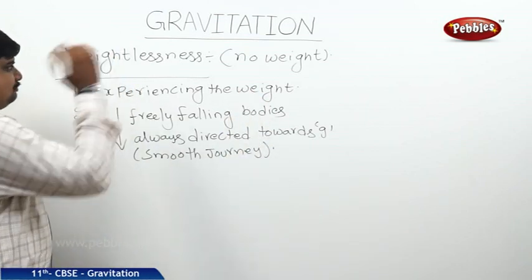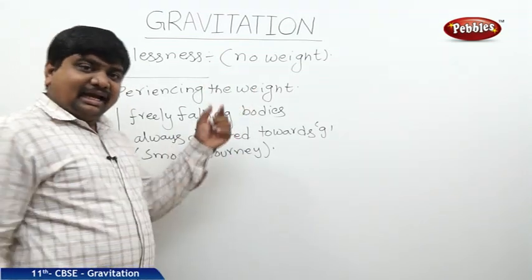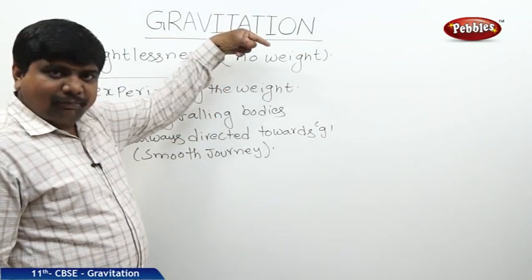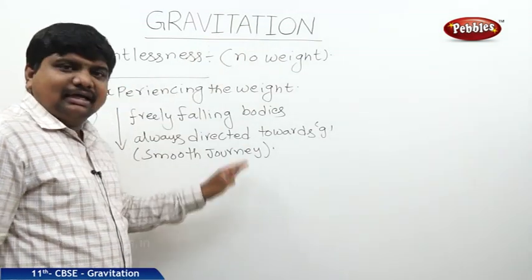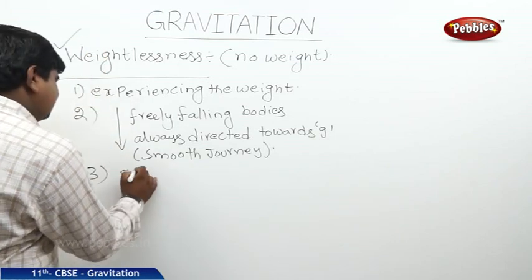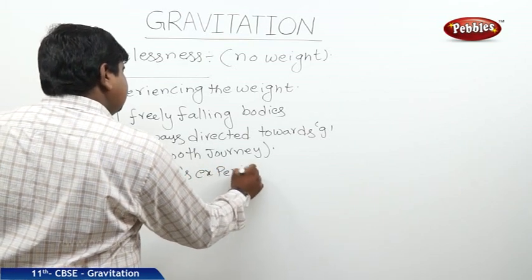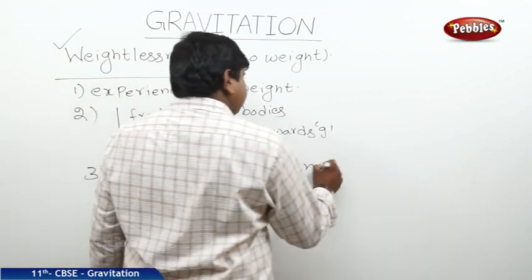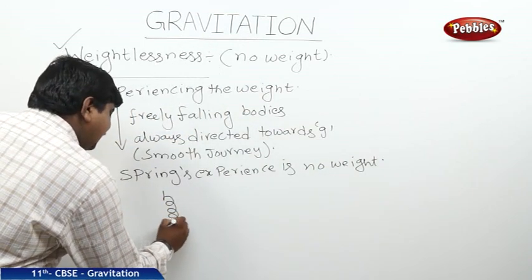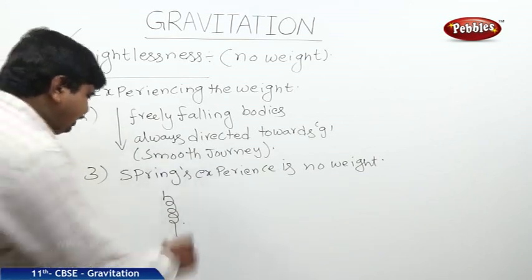The third case we can observe in this state is whenever a spring is fixed at one end, the second end is hanged, it oscillates. But if the two ends are free, while it is dropped, when it is falling in the direction of gravity or the acceleration due to gravity, then it experiences weightlessness. That means the spring also experiences a smooth journey. It experiences no weight, because the spring is freely hanged, there is no other weight placed or fixed to any end. It's a free body.